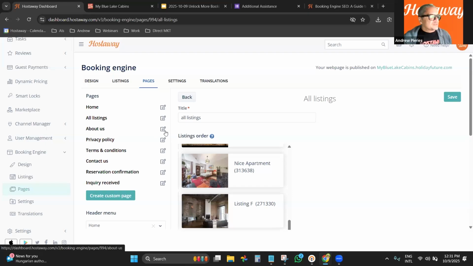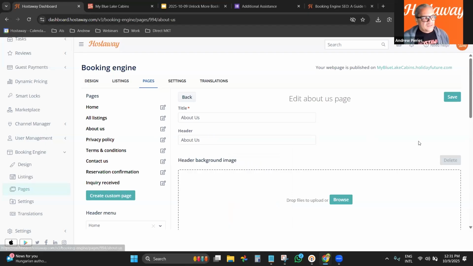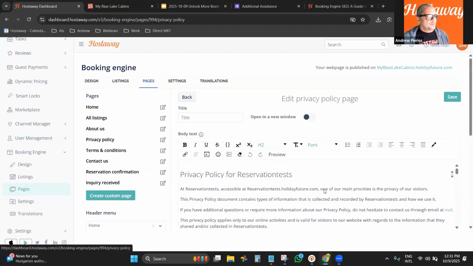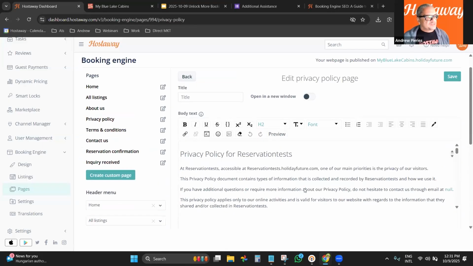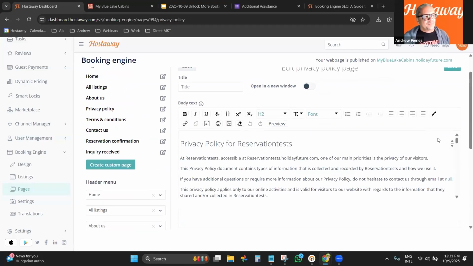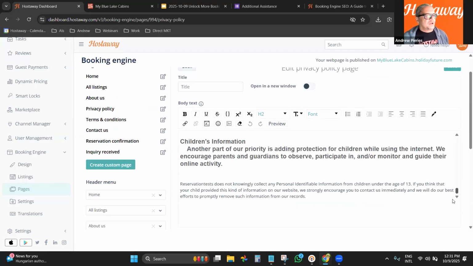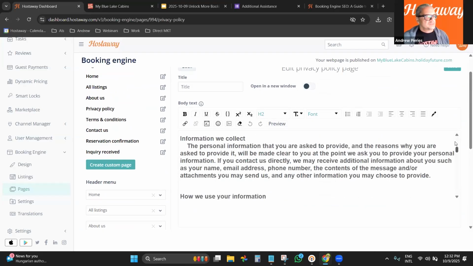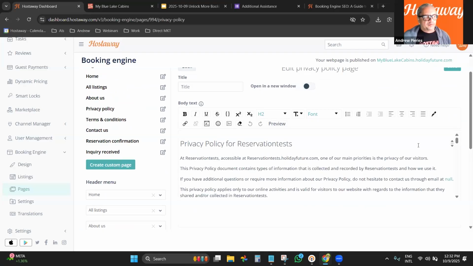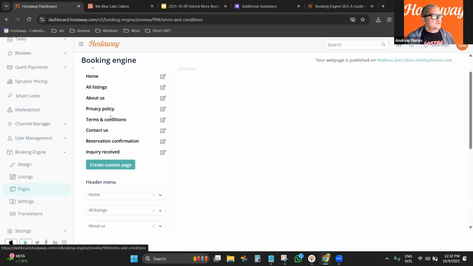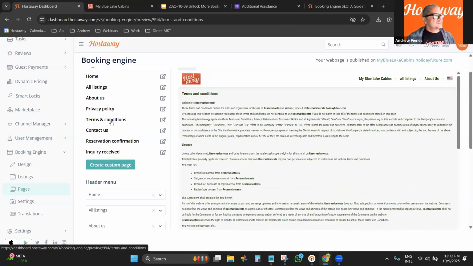So, About Us, as the name says. You can add information about you, how you started, what your business is, what it's all about. Privacy Policy: we have a template here that you can use. You can customize it. This one was customized, for example, but you can modify everything. Usually, I believe, terms and conditions is very similar.